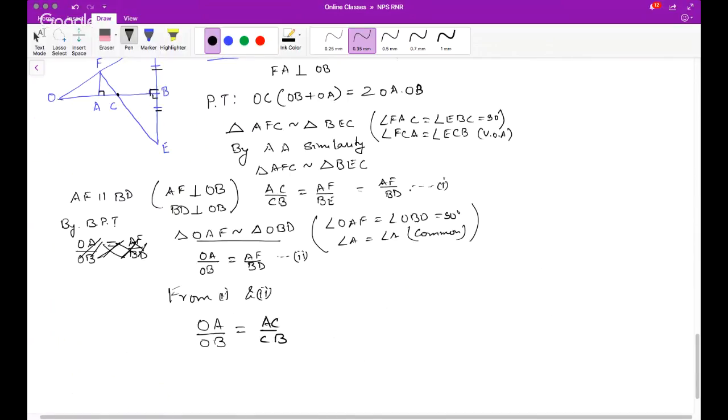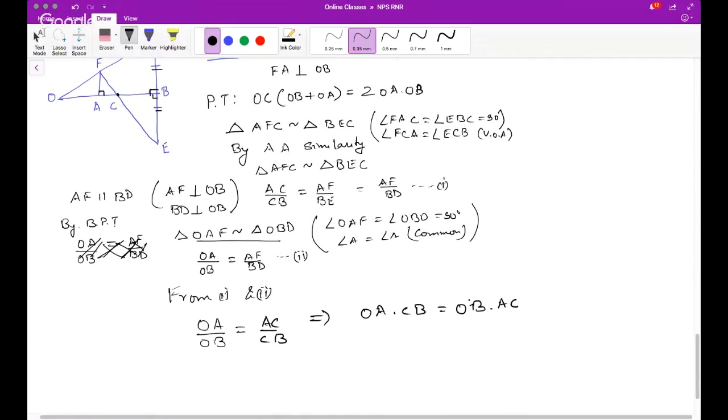See, AC by CB was AF by BD, and AF by BD was also OA by OB. So I got OA by OB is equal to AC by CB. Now cross multiply, what will you get? OA times CB is equal to OB times AC.